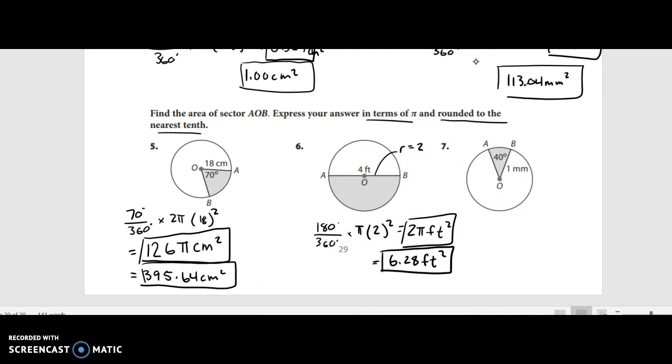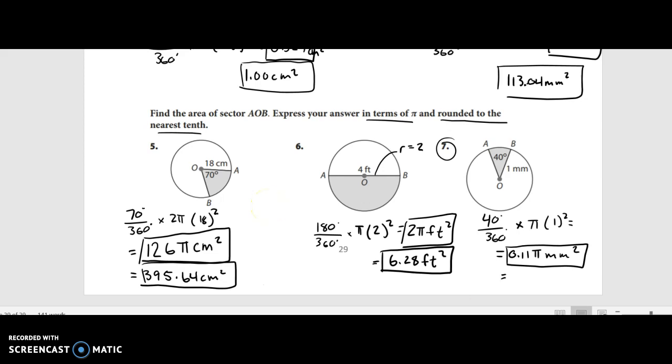Okay, last one. Pause the video and try out number 7. This is your last chance to make sure that you have it before you take the credit checkpoint, so make sure that you attempt this on your own. I'm going to show you the answer in 5, 4, 3, 2, 1. So we get 40 over 360 times pi times the radius squared. The radius is 1. Now if we use our calculator, we should get 0.11 pi millimeters squared.